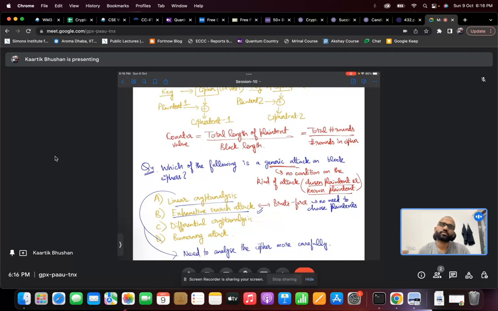With linear cryptanalysis also there is some pre-processing to be done. One needs to form these equations relating the cipher and the plain text and the ciphertext and the keys, right? So it's not exactly a generic attack. There are some more conditions to be specified. In particular, we need to analyze the cipher more carefully when doing linear cryptanalysis. So exhaustive search is the most simple, the most basic generic attack that is possible on any block cipher.